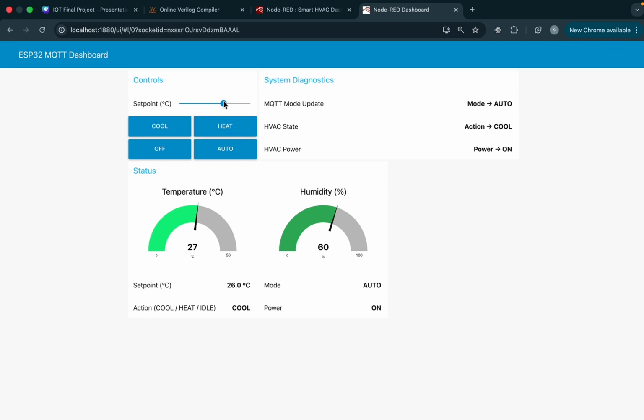The set point here controls our ideal temperature. If we change our ideal temperature to 27, it's the same as the current temperature, so nothing will be on and the state will be idle.